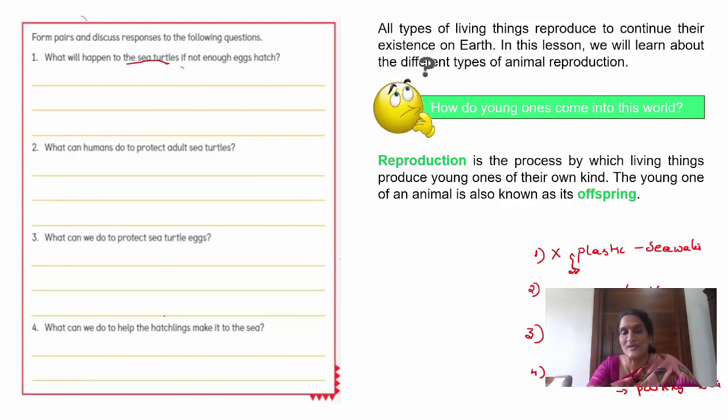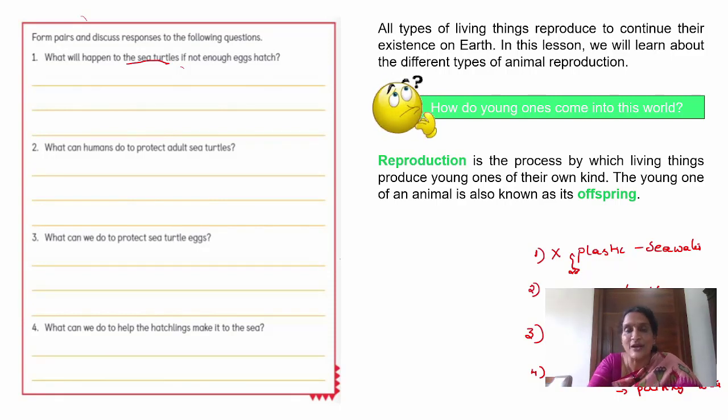Reproduction is a process in which living things produce young ones of their own kind. Do you know what the young ones are called? It's offspring. Puppy is the offspring of dog.